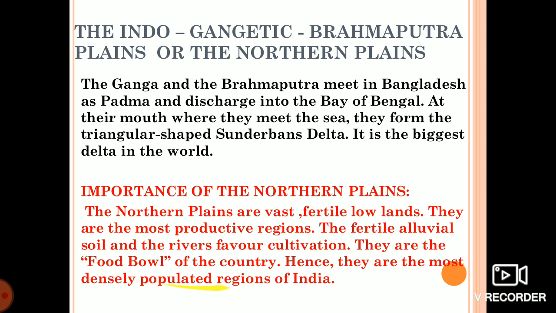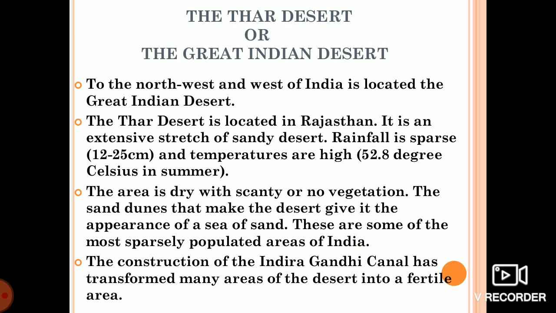So, densely populated, food bowl of the country, fertile alluvial soil is found, rivers you can see, and it is the most productive region. Productive region means many types of crops are grown here. Agriculture is the main activity of this region.